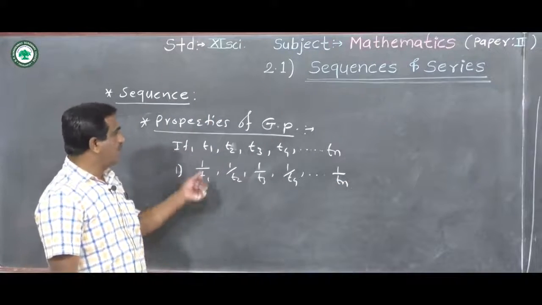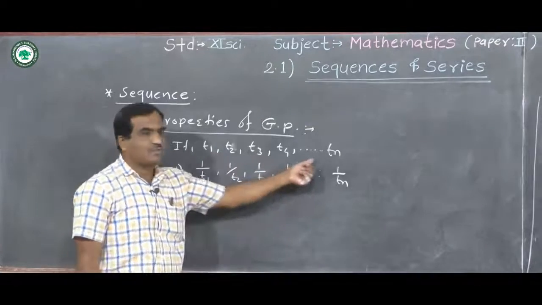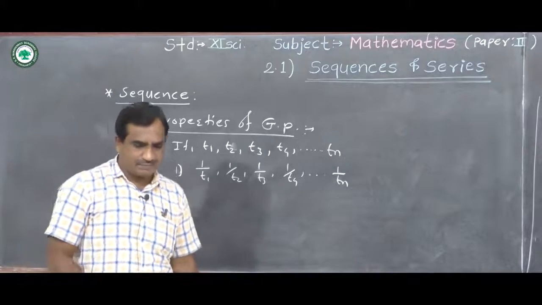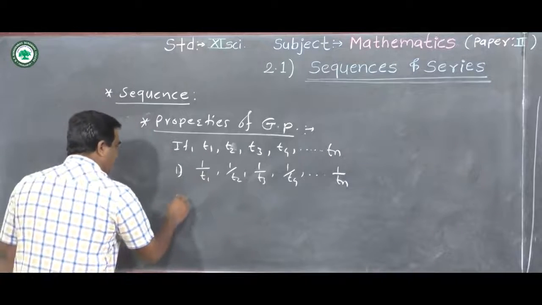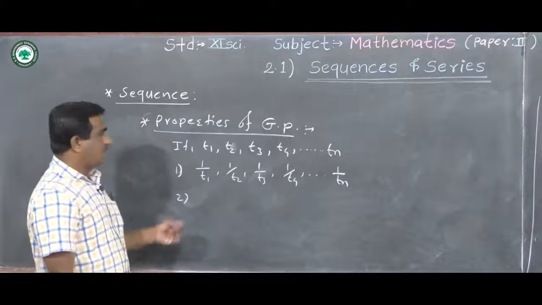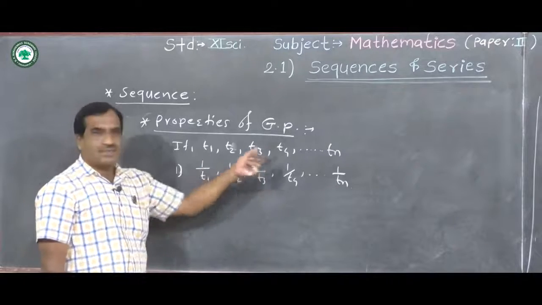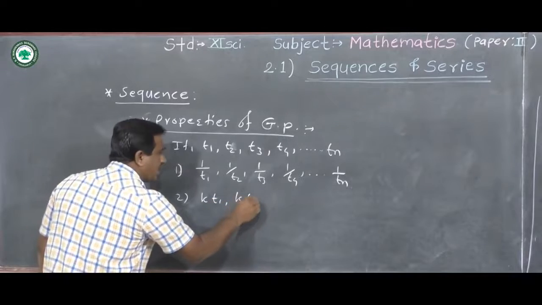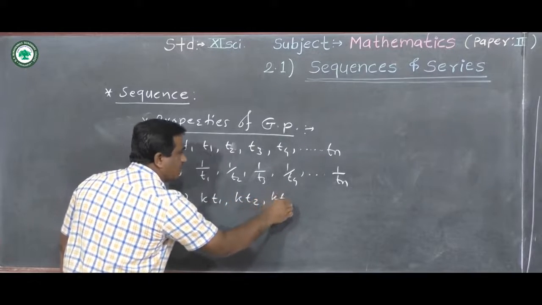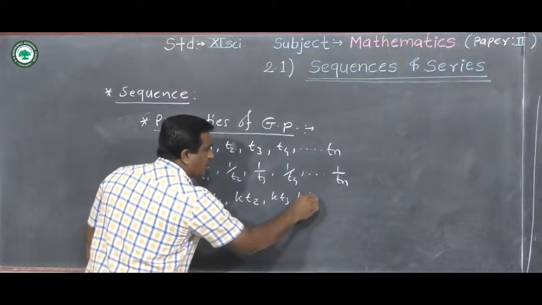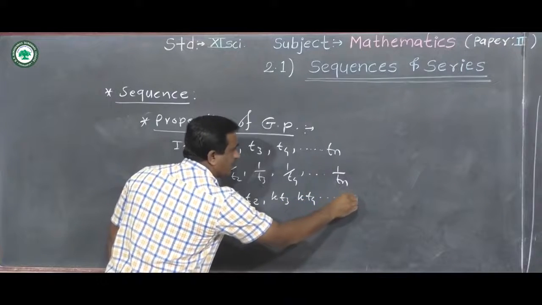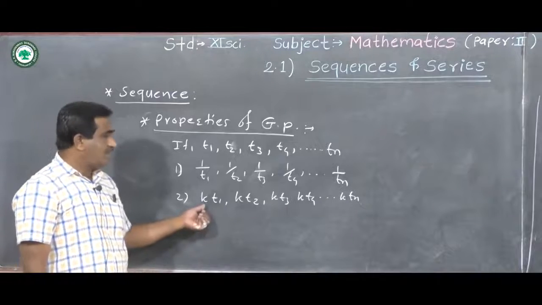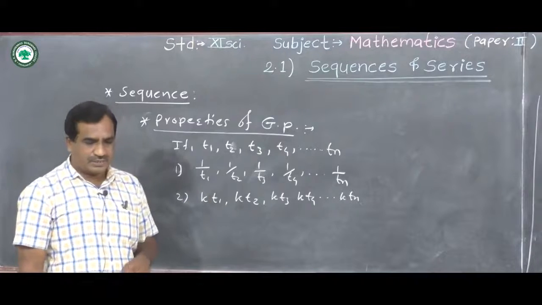That is, if we take reciprocals of these terms, we get a sequence that is also a geometric progression. Second property: if we multiply each term by a constant k, we get k into T1, k into T2, k into T3, and so on, k into Tn, where k is not equal to 0. This sequence is also a geometric progression.